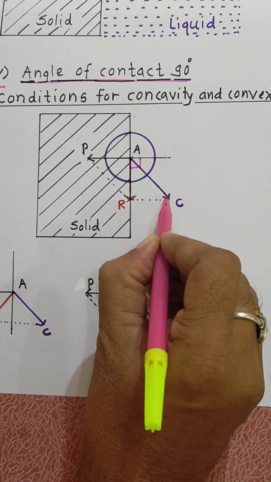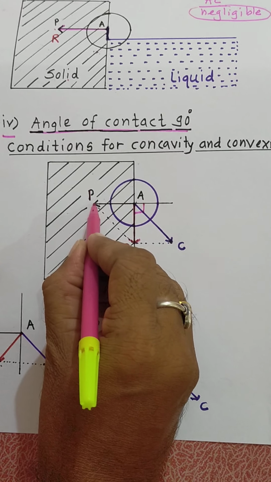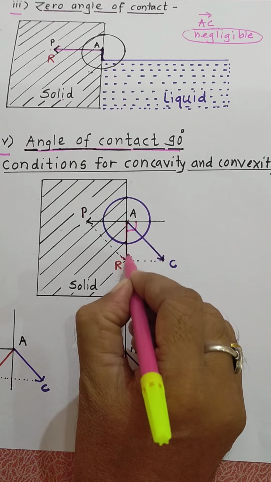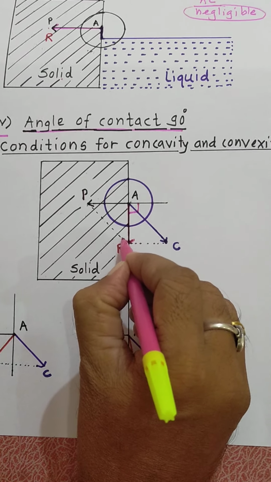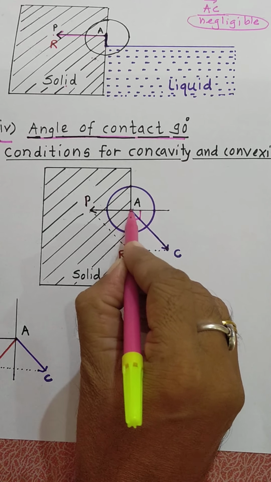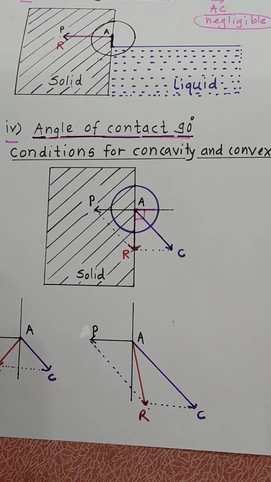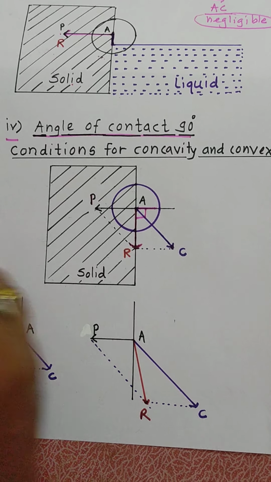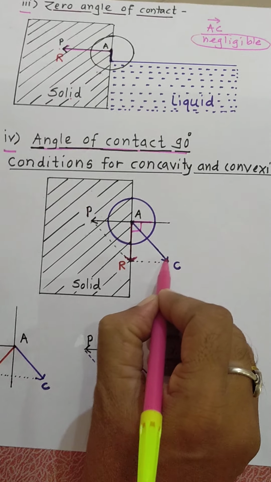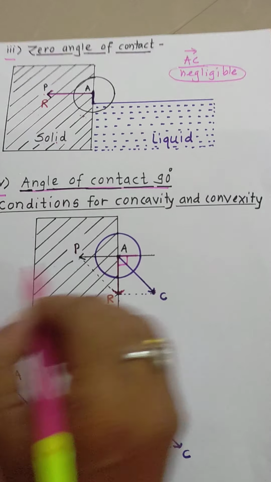Now this is the cohesive force due to liquid molecules, and this is the adhesive force due to solid molecules, and this is the resultant. To remain perpendicular to the resultant, the shape of liquid becomes such type, forming 90 degree angle of contact. Now this cohesive force makes an angle of 45 degree with the solid surface or with the liquid surface.